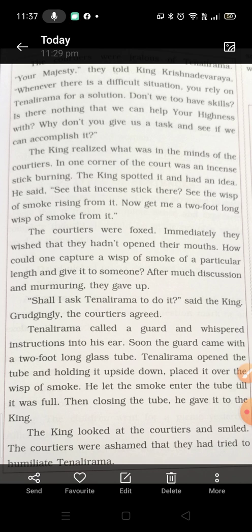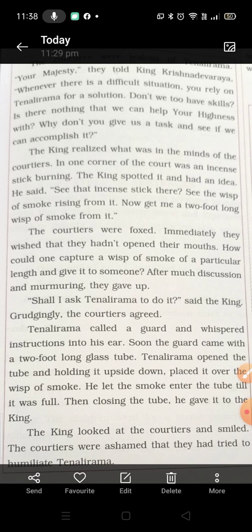Now about the central idea. The central idea is about the cleverness of Tenali Rama in the court of King Krishna Deva Raya, and also about how intelligent he was and how the other courtiers were jealous of Tenali Rama.